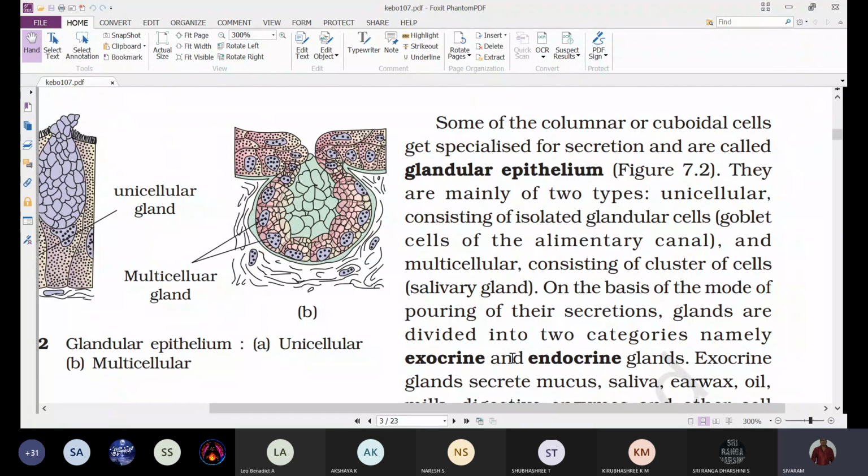The cells present in the epithelium of cuboidal or columnar cells usually get modified to perform some special functions like secretion, to form this glandular epithelium. There are mainly two types. That means this glandular epithelium is of two types: unicellular, consisting of isolated glandular cells called goblet cells of the alimentary canal, and multicellular, consisting of a cluster of cells called a gland, like the salivary gland.